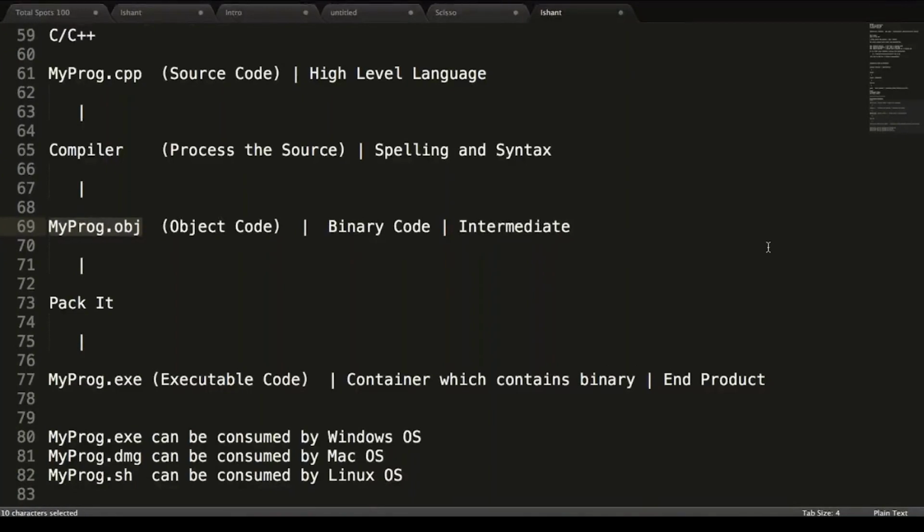Now there might be a scenario where Windows says that I want the juice from oranges. Mac can say I want the juice from carrots. Linux can say I want the juice from some other fruit. So it depends upon your source as well, what kind of juice we're going to come up with. So various languages are the different kinds of sources, and the process for every language is going to remain the same. So the problem is not the juice. The problem is packing the juice in different containers for different operating systems.